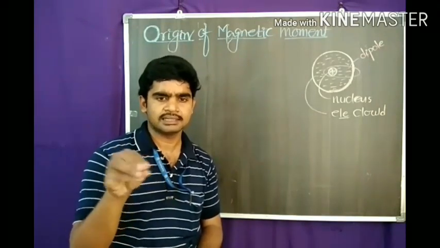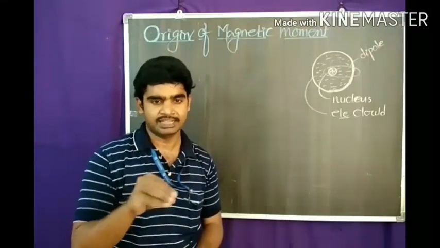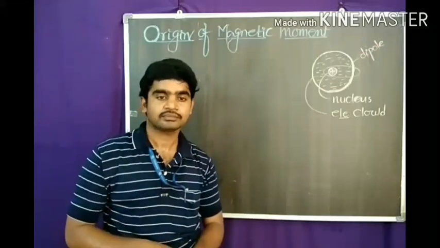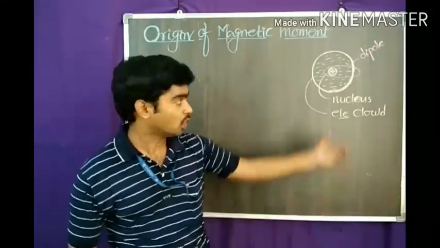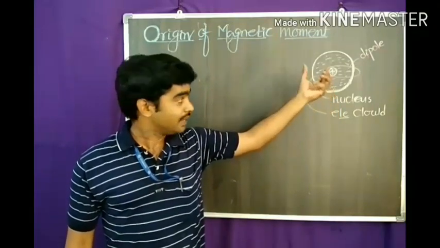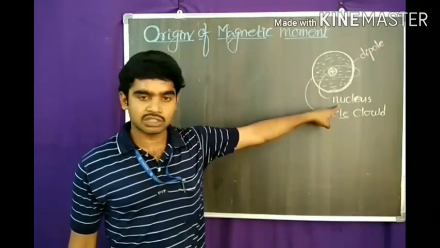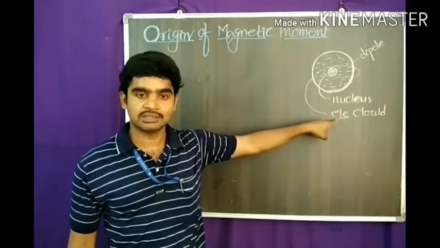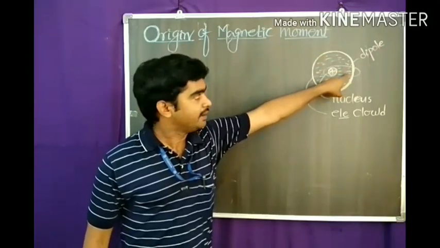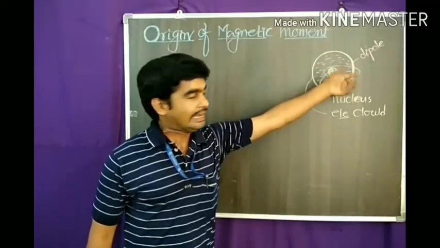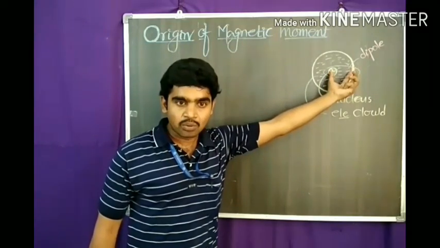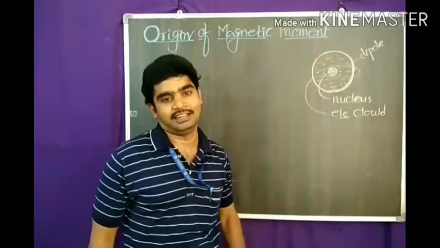positive charge is there, called the positively charged nucleus. That is fixed, surrounded by a number of electrons revolving, which is the electron cloud. We know that an atom consists of a positively charged nucleus and a negatively charged cloud. This positively charged nucleus and negatively charged cloud create an electric loop. This electric loop gives the magnetic field.